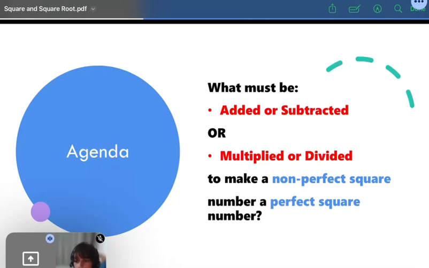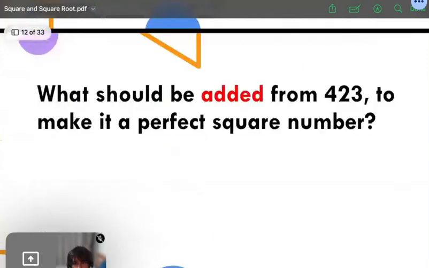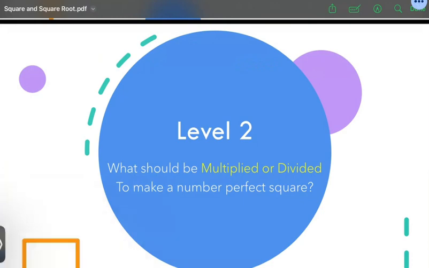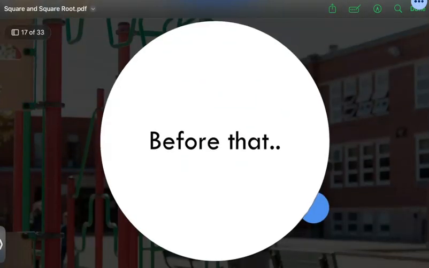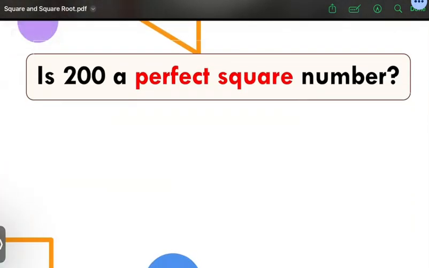Let's start with the multiplication and division. What should be multiplied or divided to make a perfect square number? Before that, I just wanted to check: is 200 a perfect square number? Anyone? Yes, no? Arohi?